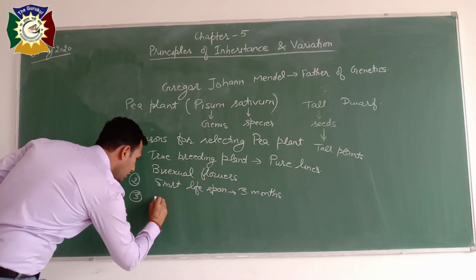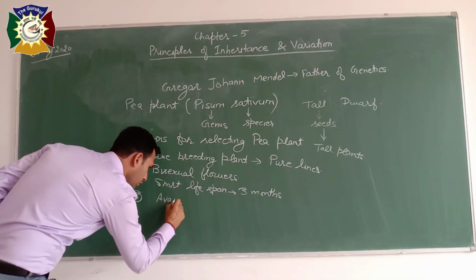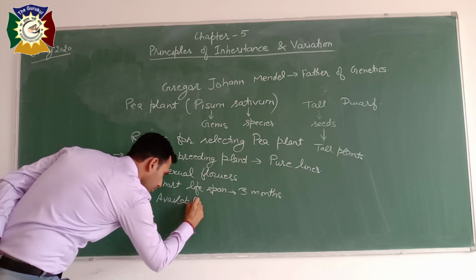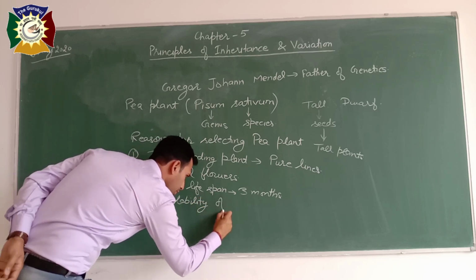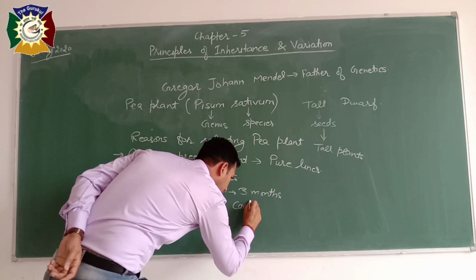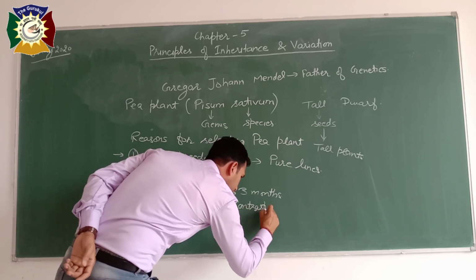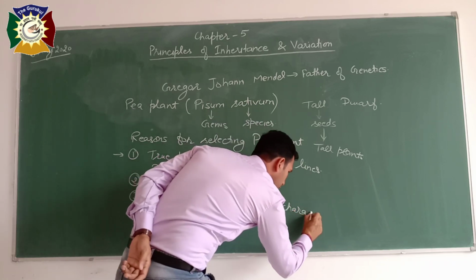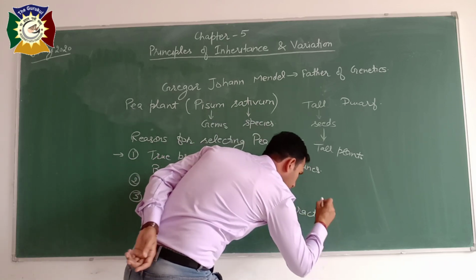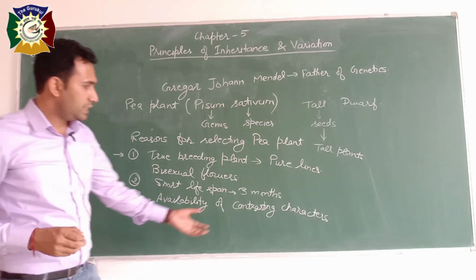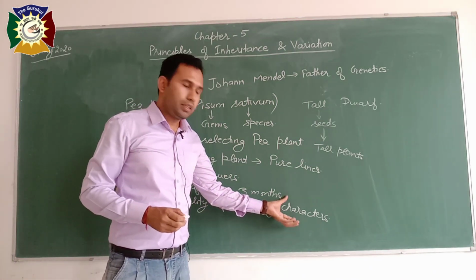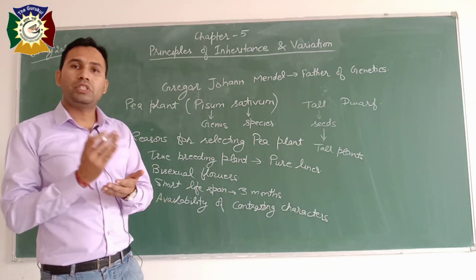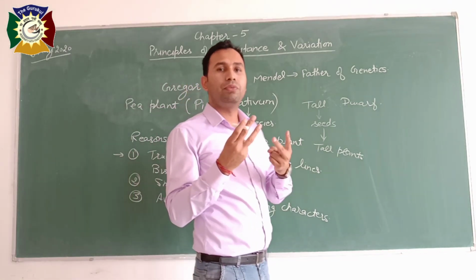Third reason is availability of contrasting characters. Contrasting characters means the characters which show two different variations.